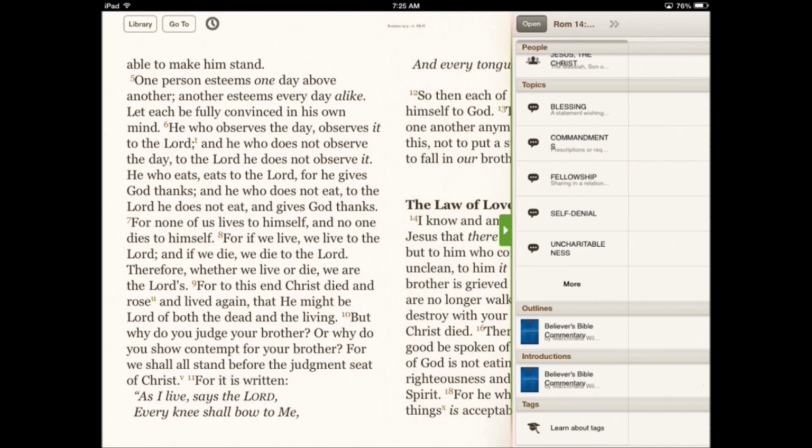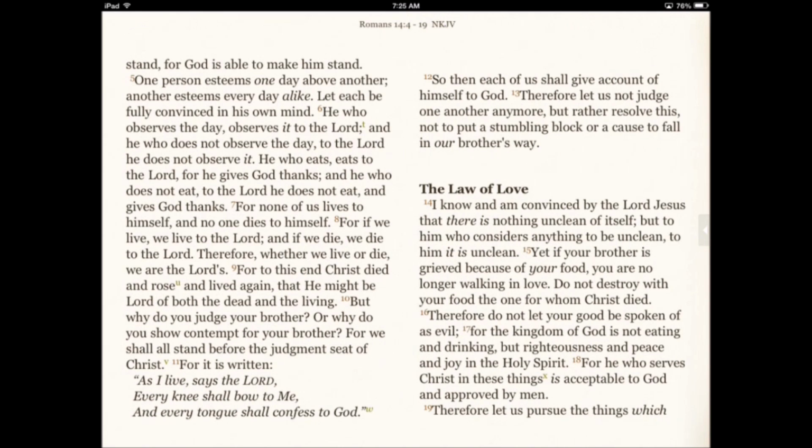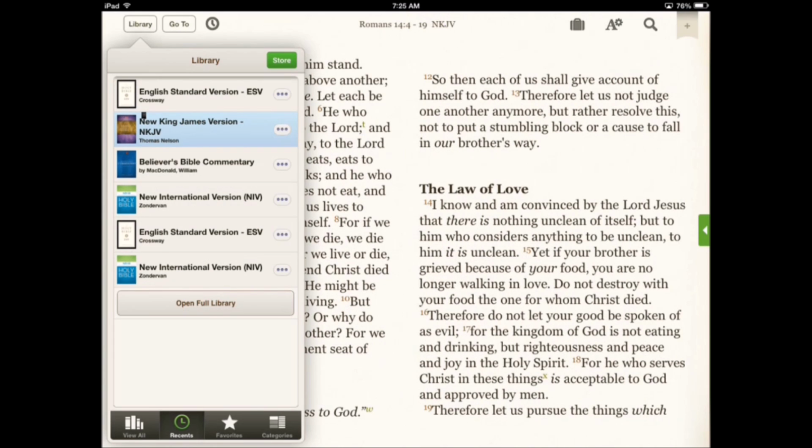While the Believer's Bible Commentary is best used in the resource guide, it can also be accessed as a standalone resource.